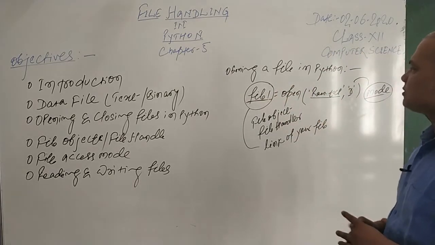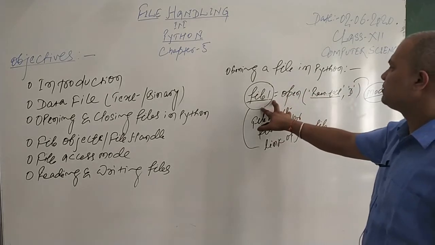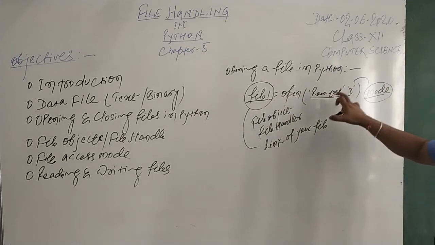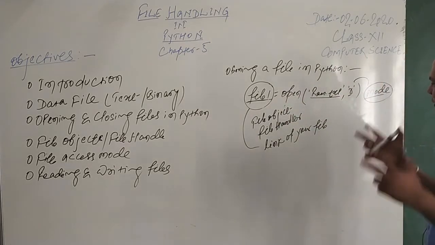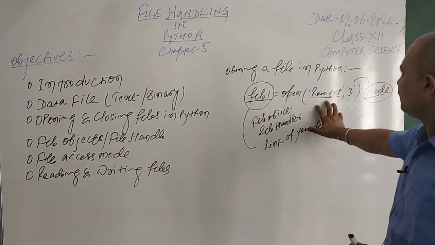So what is the syntax to open a file? The first and easiest syntax: file object name equal to the open method, and inside brackets, the name of the file and 'r'. Now here I want to highlight one point. I haven't mentioned the path of the file.